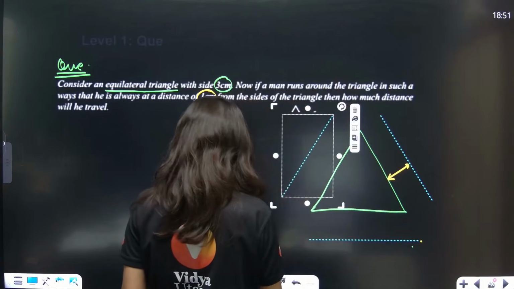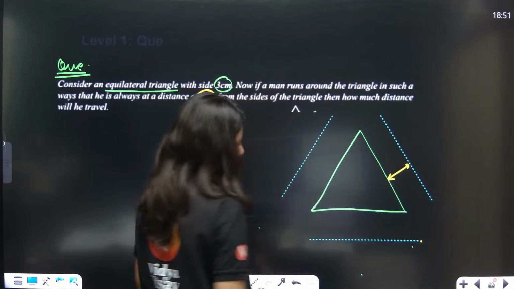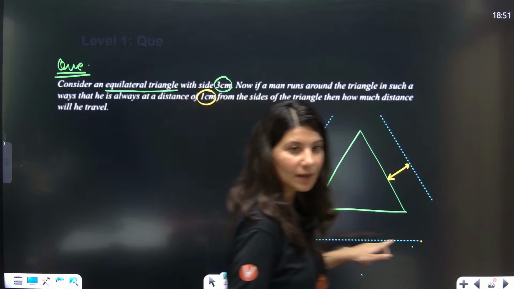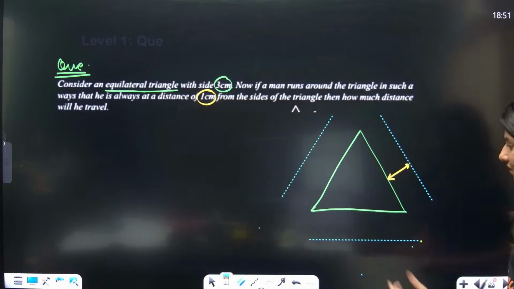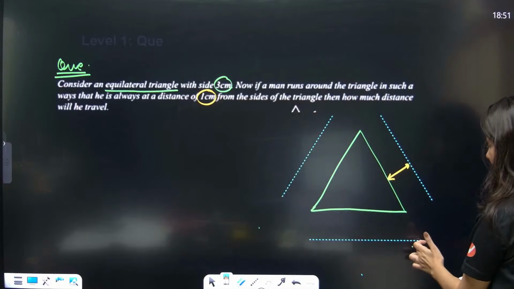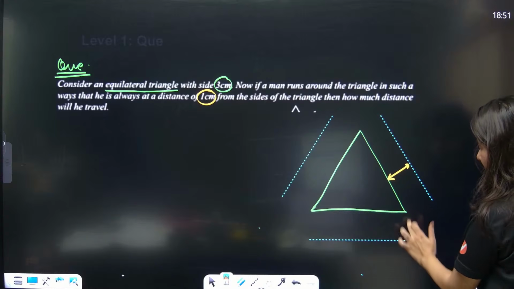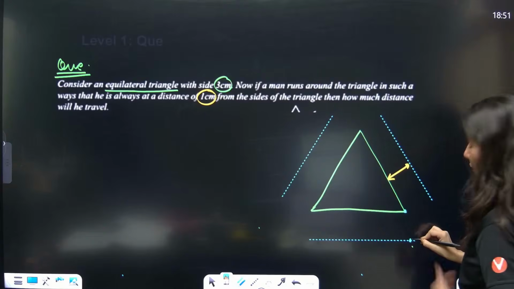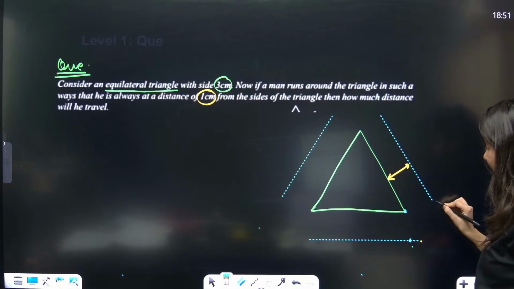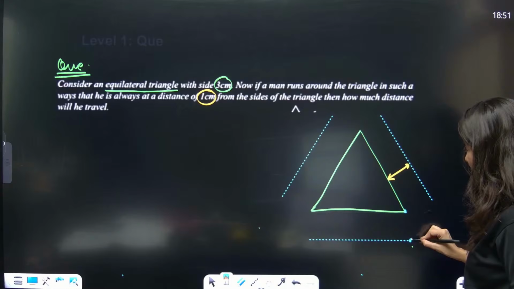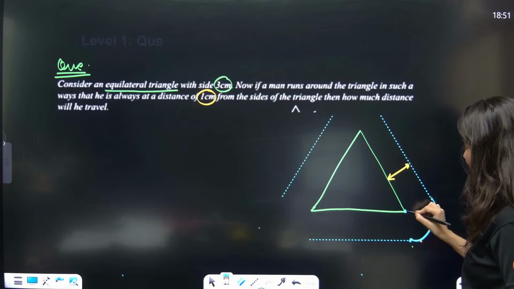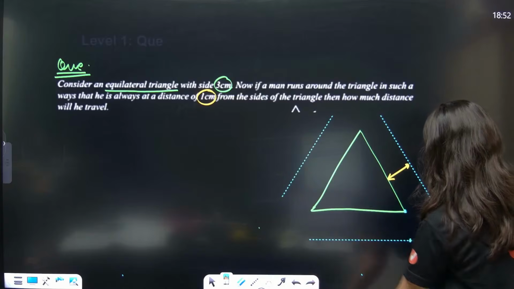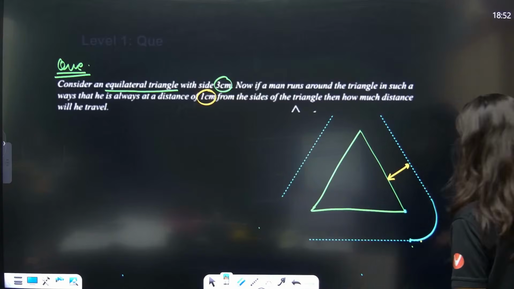But you know what? So man starts from here, 1 centimeter away. He starts running. And the moment he reaches this point, because again, right now I am 1 centimeter away. Now what to do? Shall I go directly like this? How shall I go? So I need to take a circular path to maintain 1 centimeter distance.